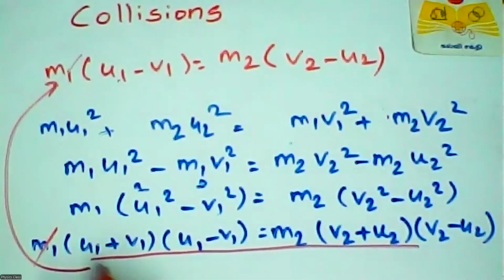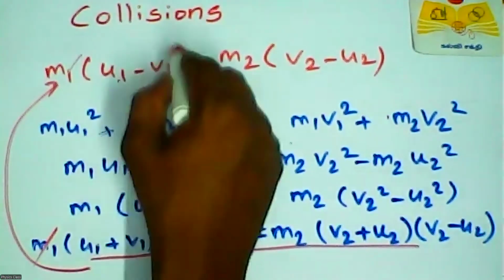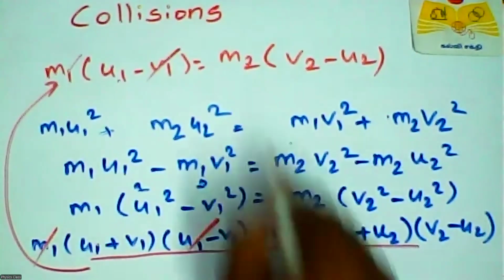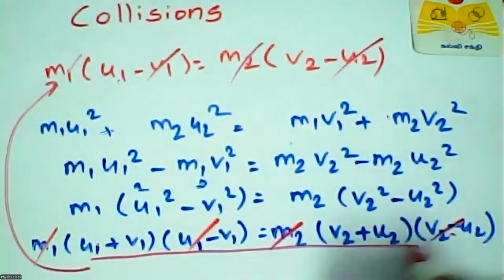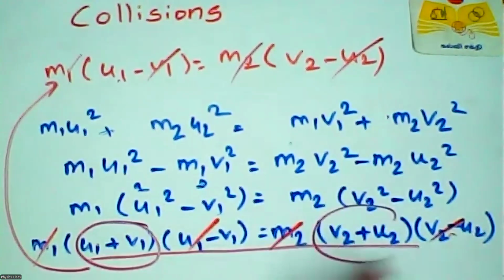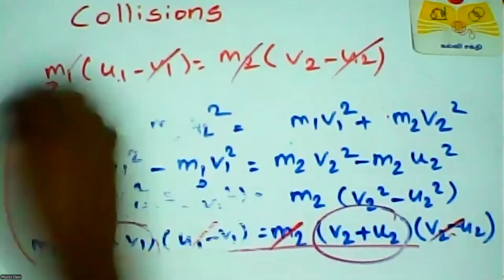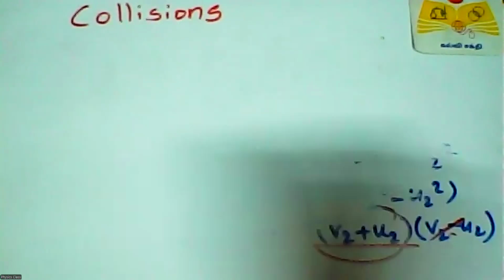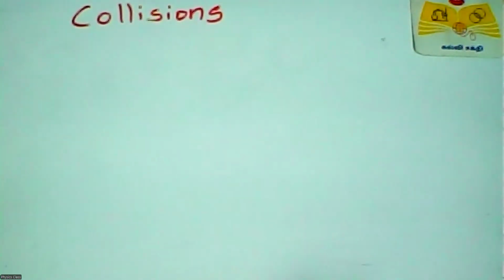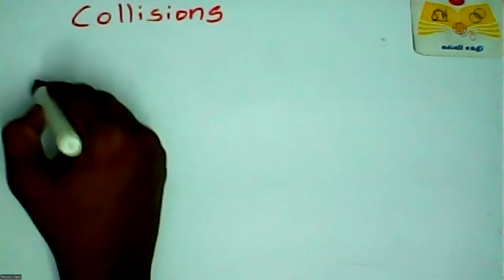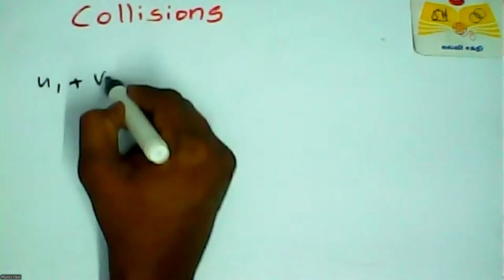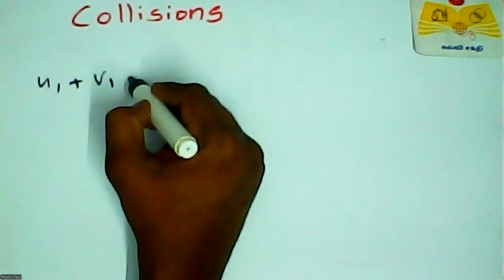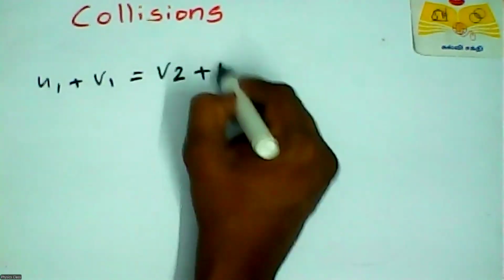Here, divide by this quantity. u1 minus v1 cancels out, m2, m2 cancel out, v2 minus u2 cancels out. So we have only this quantity and this quantity: u1 plus v1 is equal to v2 plus u2. I can write it here. We divide the equation to know the unknown quantity. What is the reason for dividing? Because we have to know what is u1, or v2, or u2. So this is the simplified form.